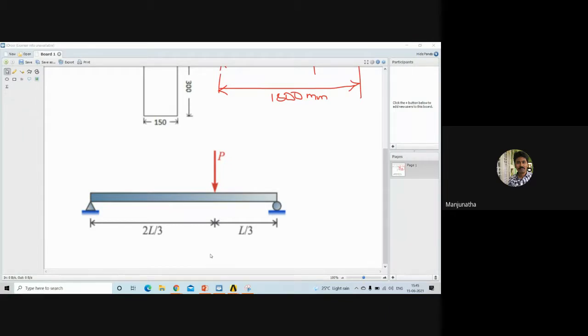Assume that the beam is made up of mild steel material.